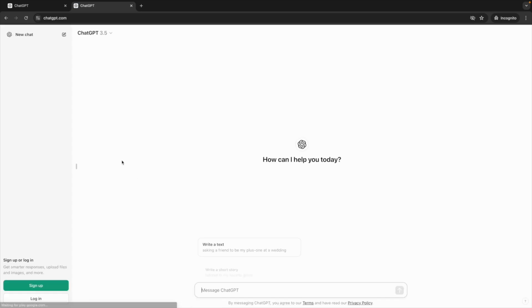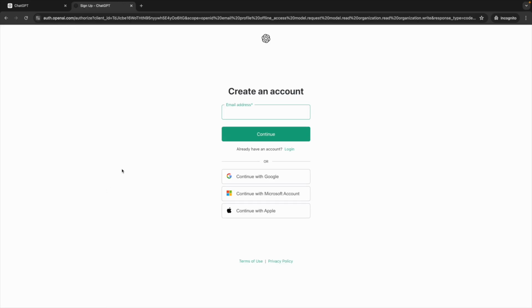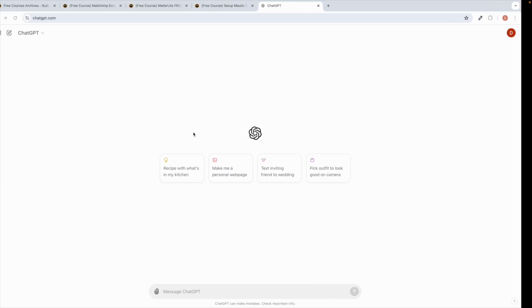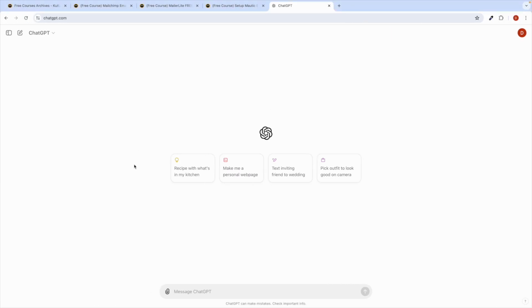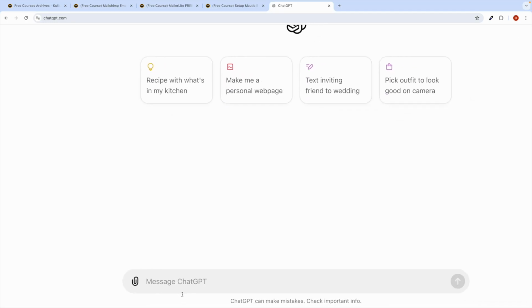Open this and you will come up over here. It's very simple. Just click on the sign up button, put your email address, or you can use Google, Microsoft, or Apple to sign up. Then it will ask you for the phone number, verify it, and then you can create the account here.